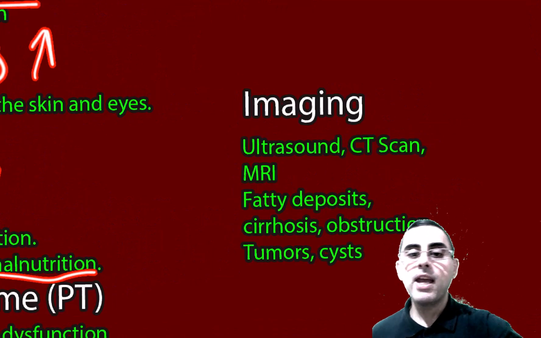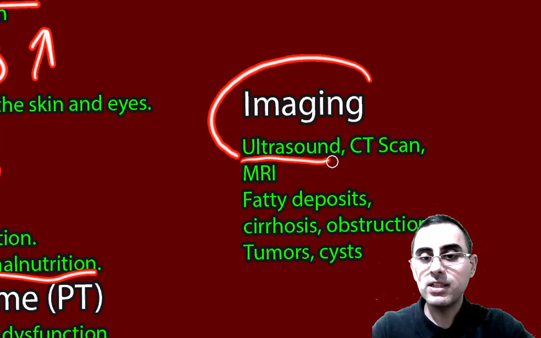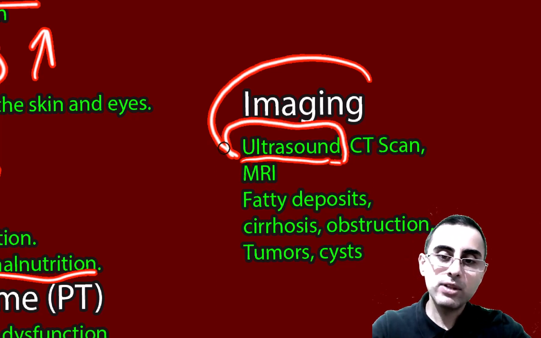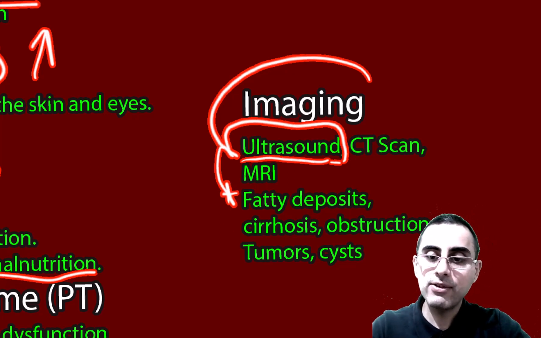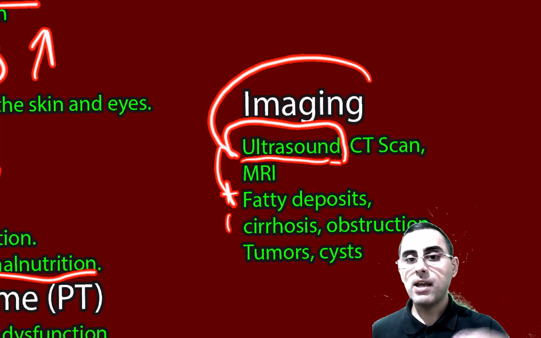And among imaging tests, ultrasound is most important because it's accessible, it's cheaper, it's very informative. Via ultrasound you can find fatty deposits in the liver, cirrhosis, obstruction, tumor, cysts. But CT scan and MRI are more informative, but they are expensive. They are also time consuming.